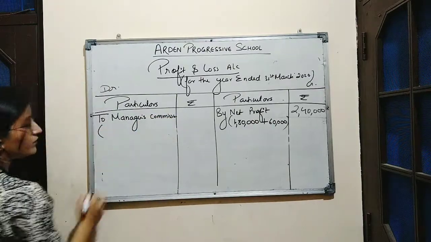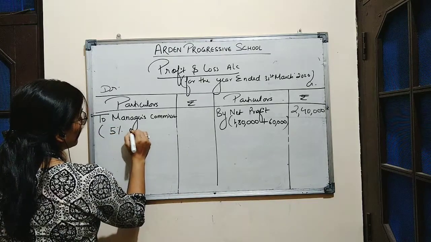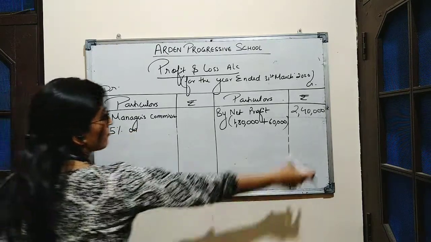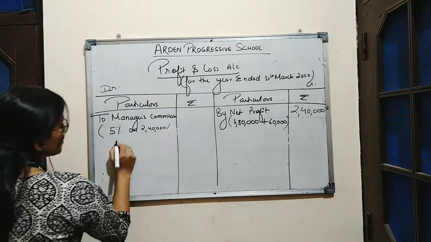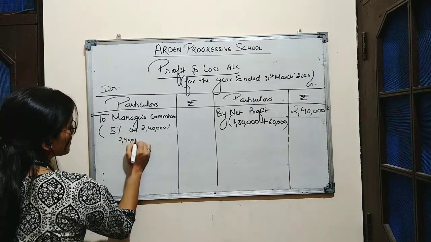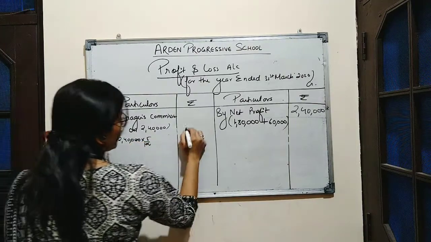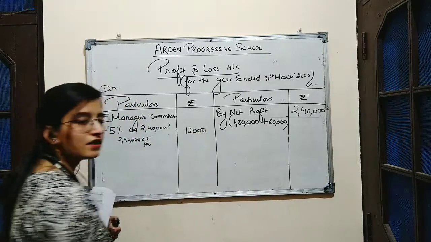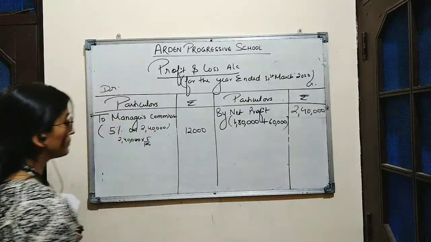The rate of commission is 5% on net profit. Net profit is rupees 2,40,000. So 5% of 2,40,000 is 12,000. So 12,000 is the amount of commission which is to be paid to the manager.